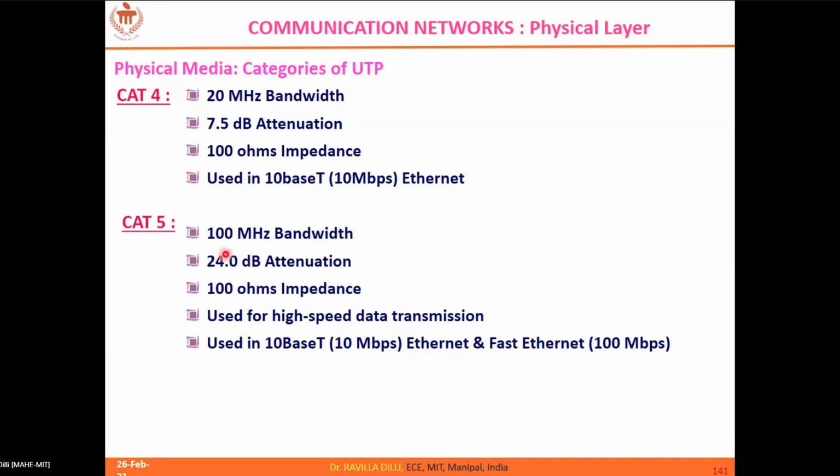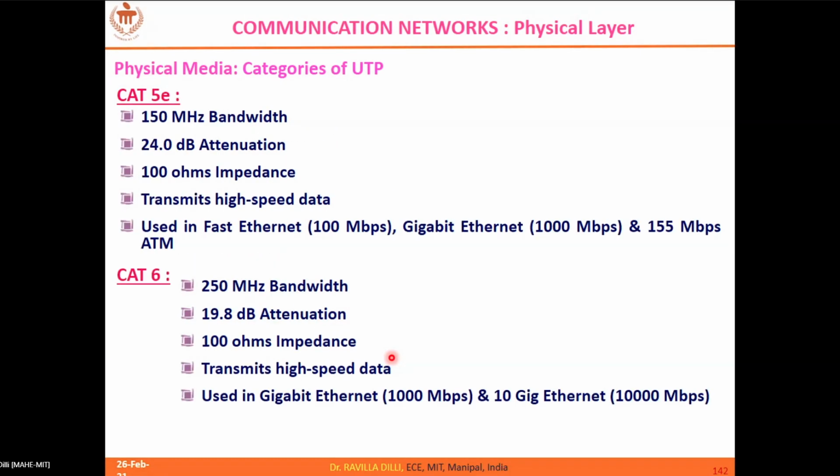Similarly, category 5 supports a very high bandwidth at the cost of higher attenuation. Since bandwidth is higher, you can support higher data rates, so we can also use it in fast Ethernets, which support a maximum of 100 Mbps. And 10 base T is the standard Ethernet. When I say standard Ethernet, it's implied that it is 10 base T.